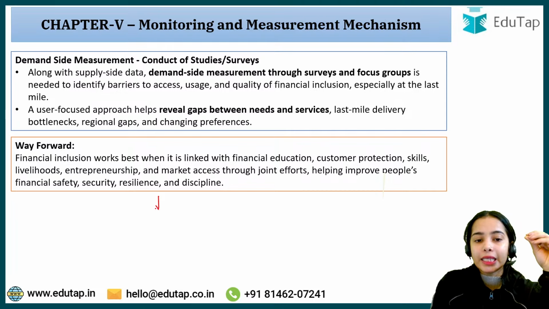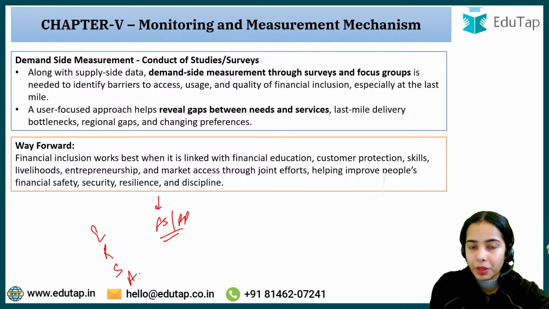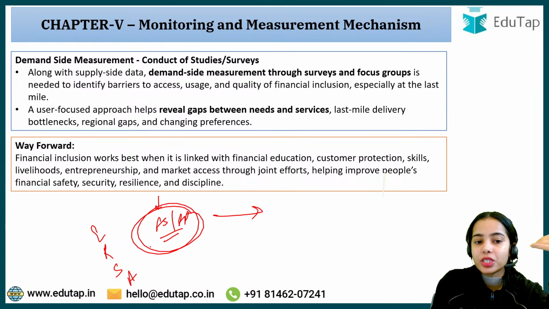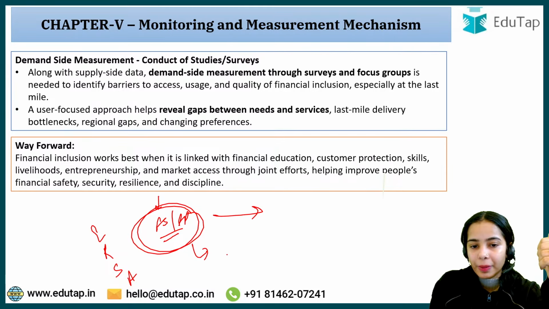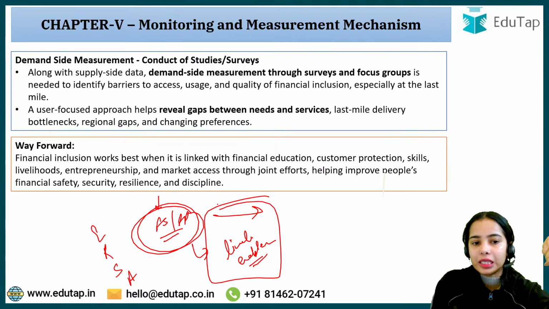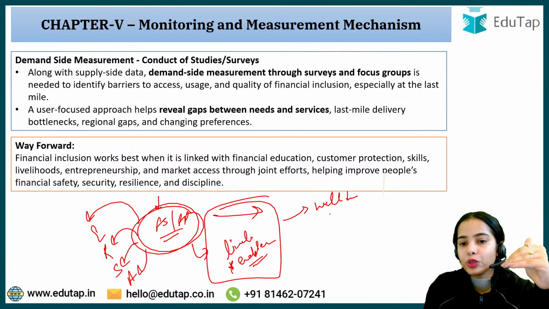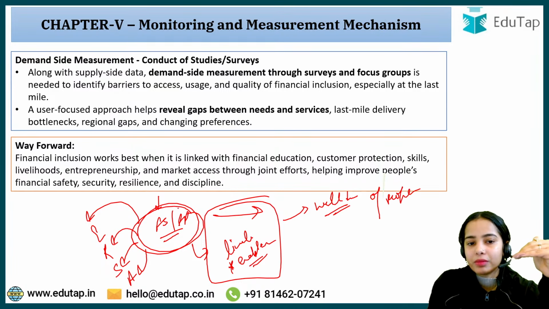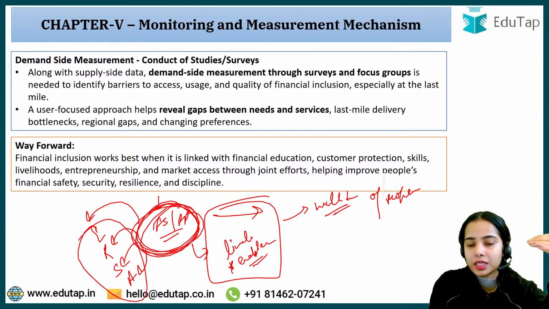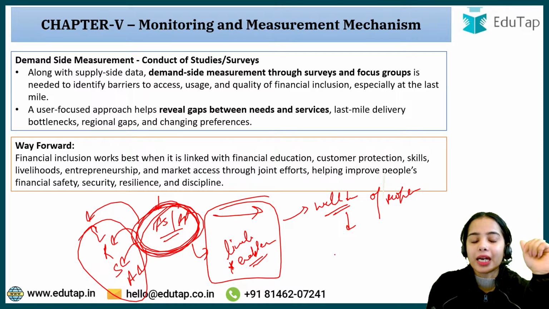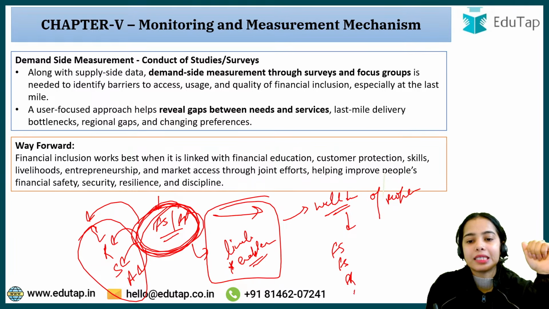Remember this very clearly, that financial services and financial products have to be provided in an equitable, responsible, suitable and affordable manner. And these financial services that are being provided should be linked with the livelihood enabler. If this is happening, then it will lead to the well-being of the people, because they have the financial services in this manner. And the well-being of people basically means that the people have financial safety, financial security, financial resilience and financial discipline.